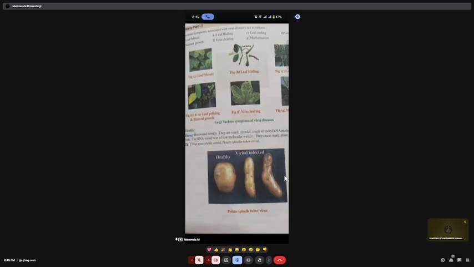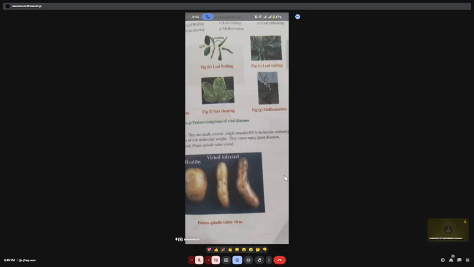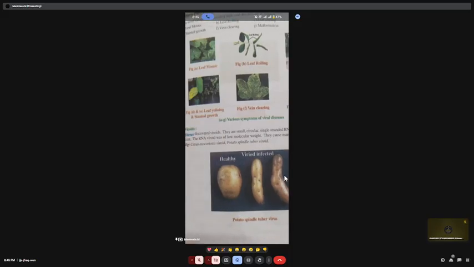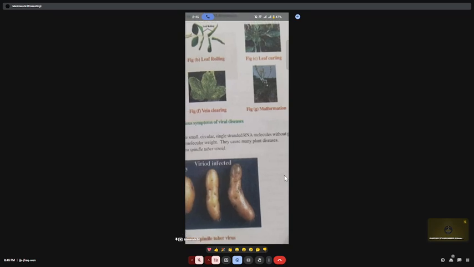Here I have given the symptoms as pictures: leaf mosaic, leaf rolling, leaf curling, leaf yellowing or stunted growth, vein clearing, and also malformation. These are some of the symptoms associated with plant viruses.